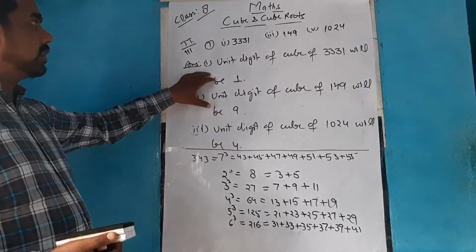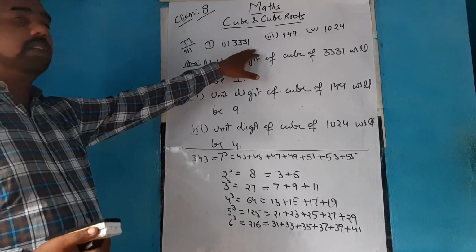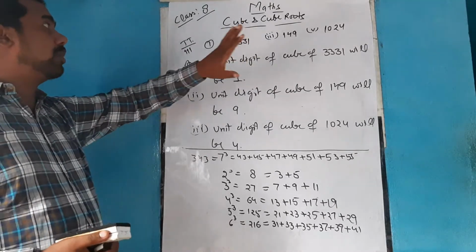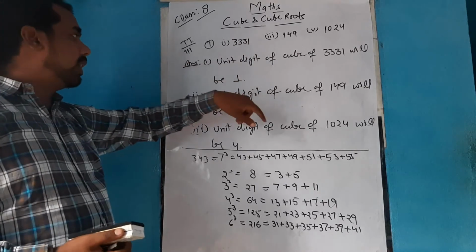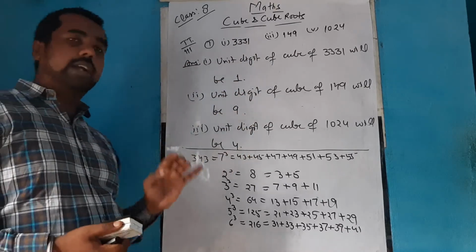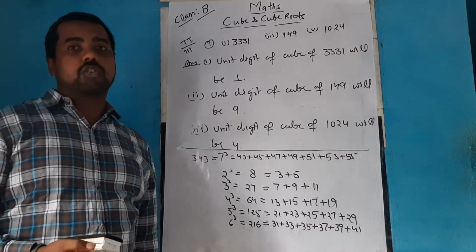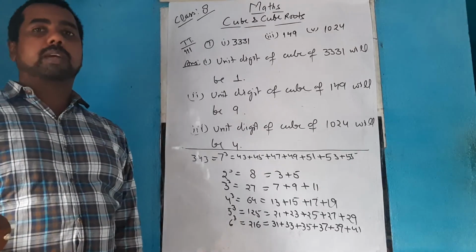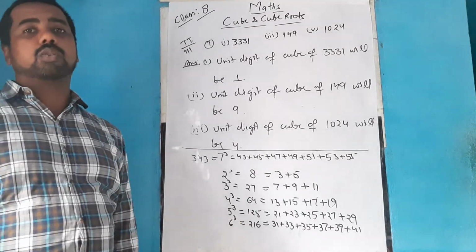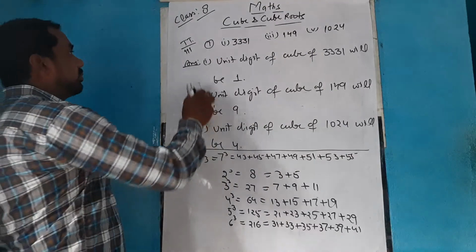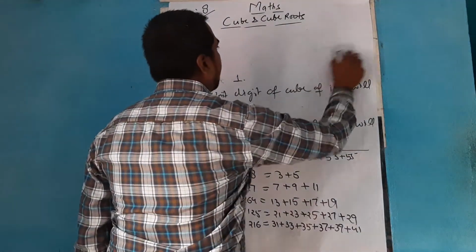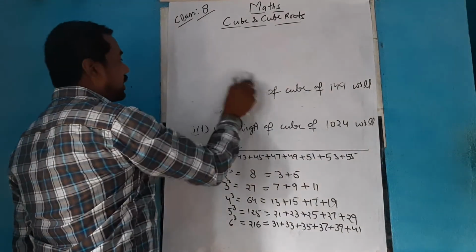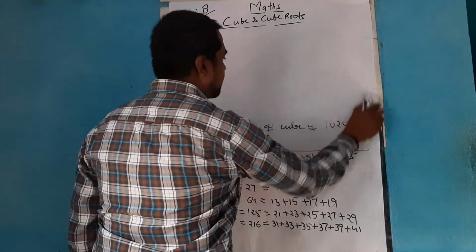In this one, you need to find out the unit digit of the cube of a given number. So 1 will end with 1, 9 will end with 9 and 4 will end with 4. Similarly, the rest of the numbers are there. You can also make the cube of those numbers to find out what the unit digit could be. So this is the simplest exercise for cube and cube root, and the tricks for the same are also simple.